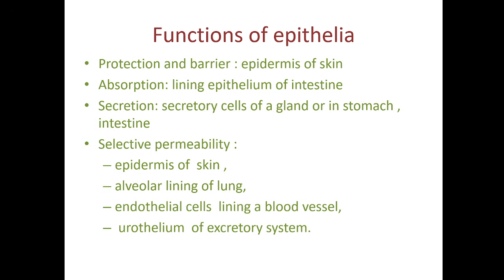The urothelium is non-permeable to any chemicals, as the chemicals present in the urine might be harmful. The urine is what? It is the excretory product. So some of the metabolic waste products will be present in urine and they can damage the underlying tissue in the urinary bladder and the ureter. So to prevent that, urothelium will act as totally impermeable.